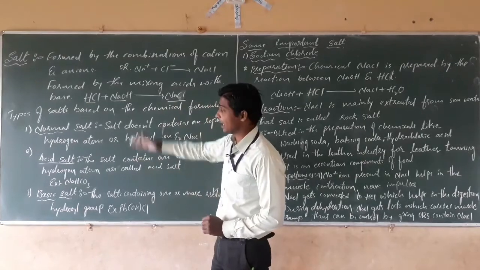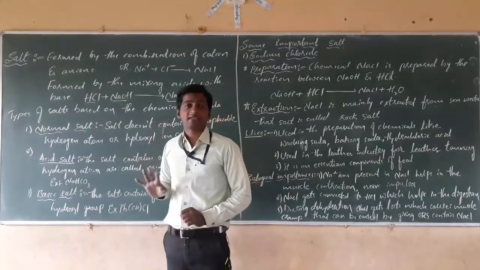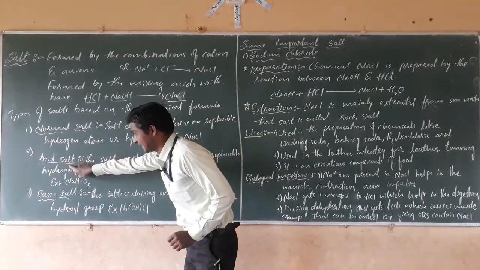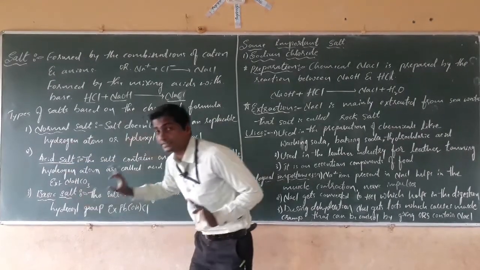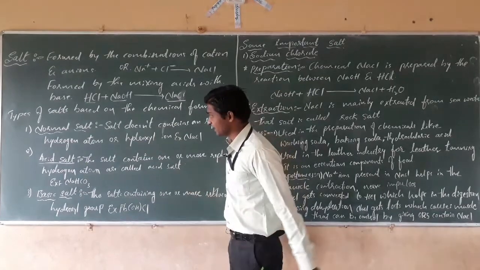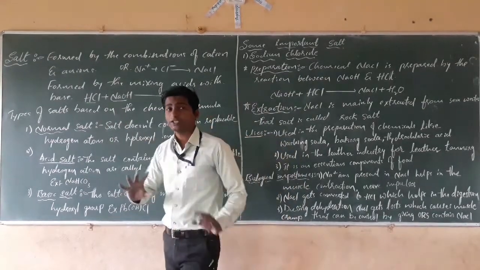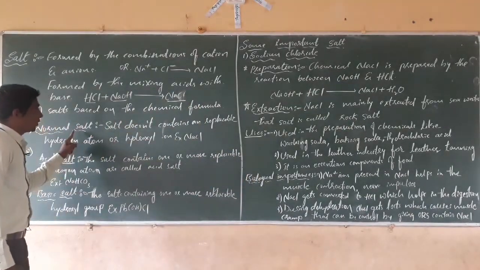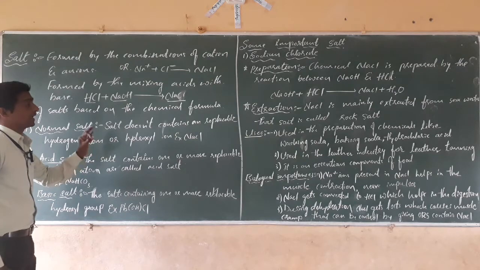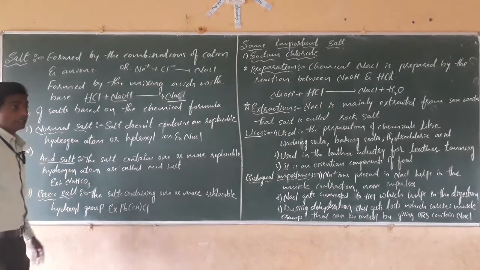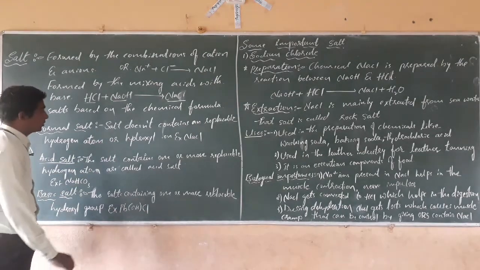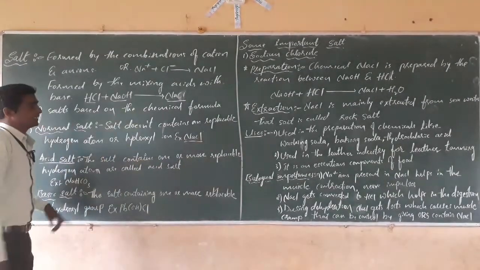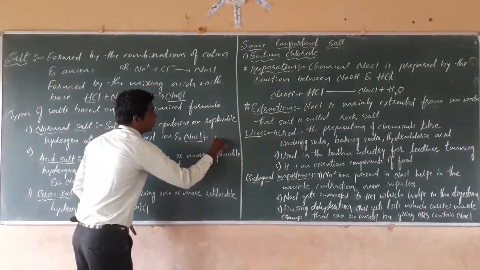Normally there are three types of salts. The first one is normal salt, the second one is acidic salt, the third one is basic salt. The next, normal salt. Which salt do we call a normal salt? Those salts which do not contain any replaceable hydroxide ions or hydrogen ions. NaCl is a normal salt. It does not have any hydrogen or OH ions.